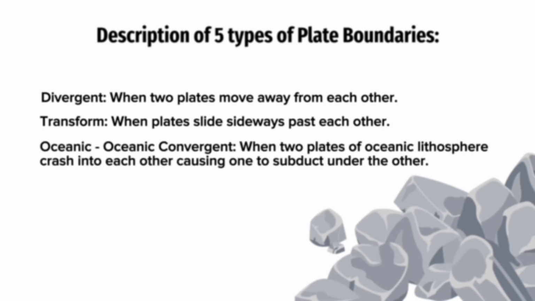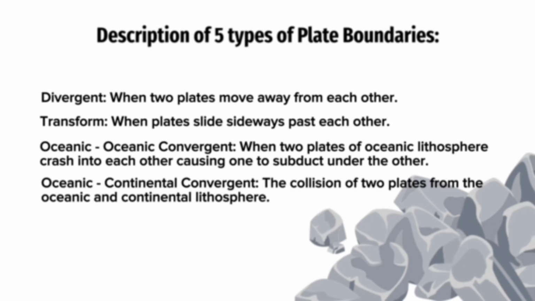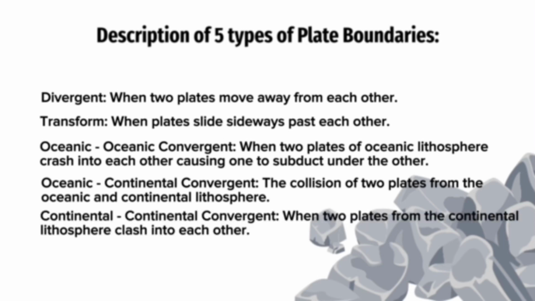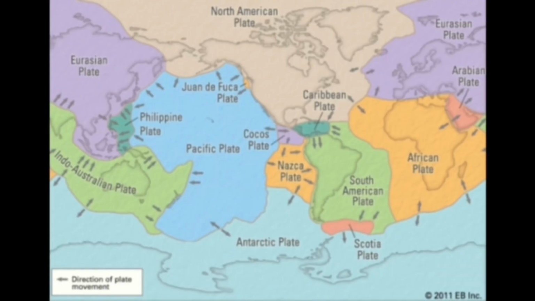Oceanic convergent is when two plates of oceanic lithosphere crash into each other, causing one to subduct under the other. Oceanic continental convergent is the collision of two plates from the oceanic and continental lithosphere. Continental convergent is when two plates from the continental lithosphere crash into each other. Here's a map of the plate boundaries and the direction in which they move.